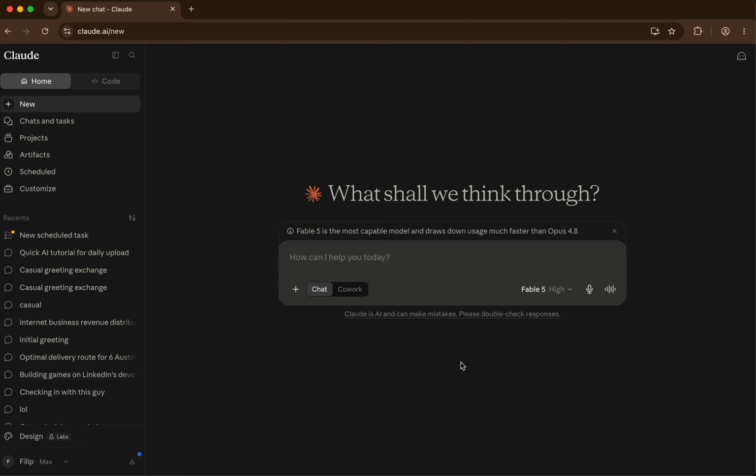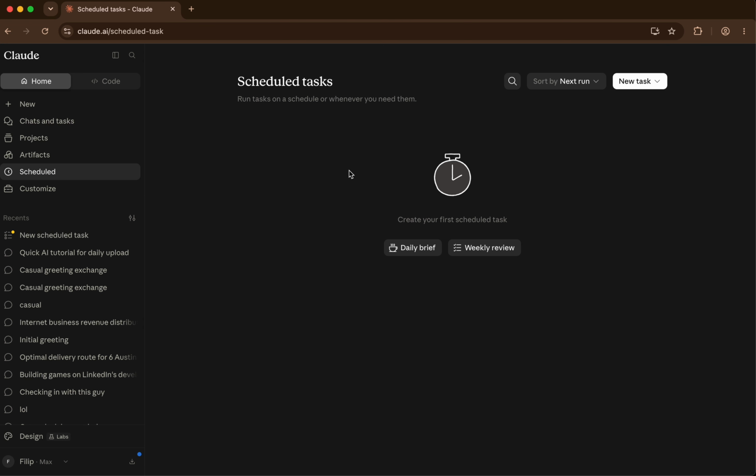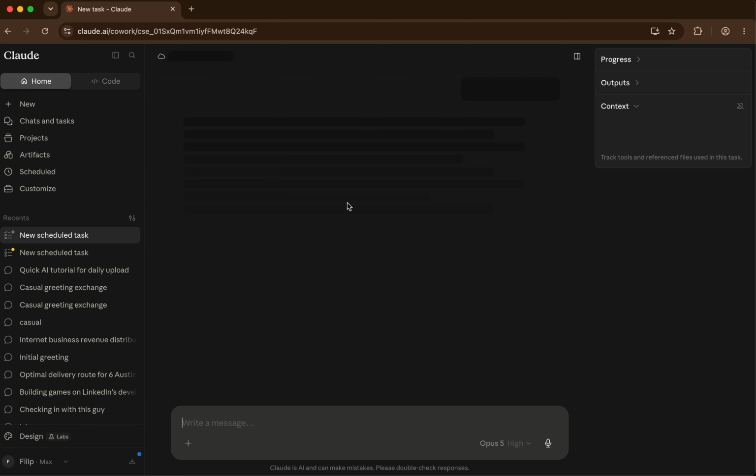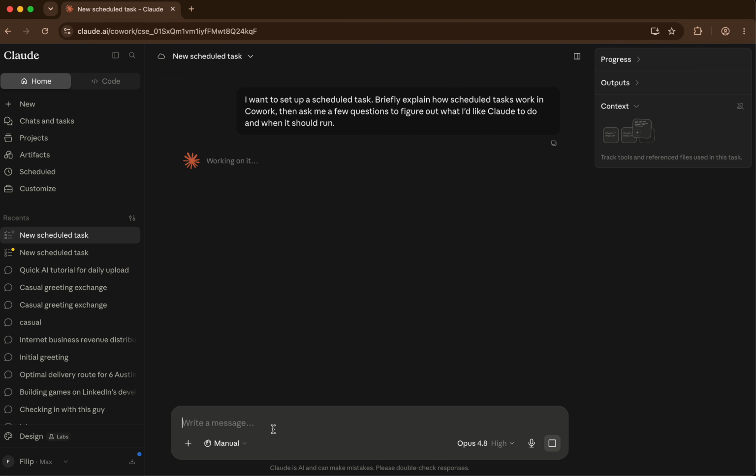Alright, so I'm just going to go through how to set up a task in Claude Cowork. The task I want to do today is I want to see some trending topics every day, and I want it to automatically be sent to me. So I'm just going to go in my Claude, go to schedule task, new task, create with Claude, and now we're going to design it.